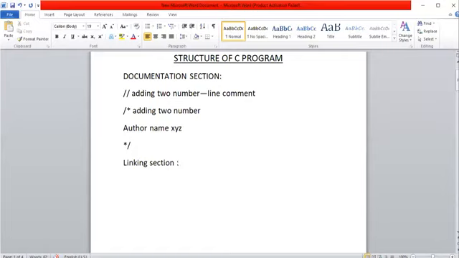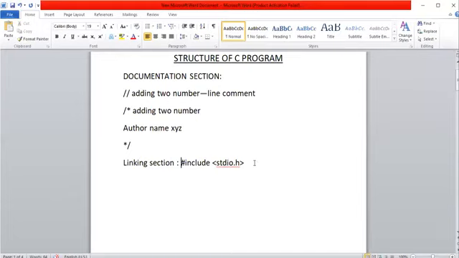The linking section starts with hash and include, like this. We need to use the keyword include. Suppose you use printf and scanf, then we need to include the standard input output header file. This is the linking section.